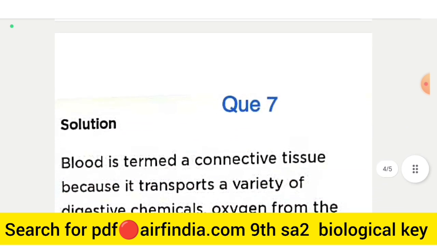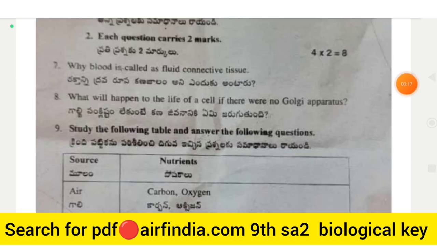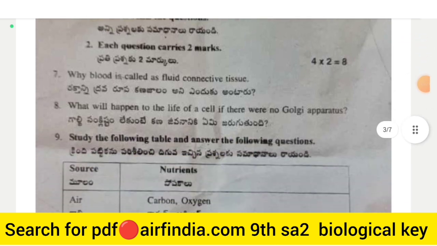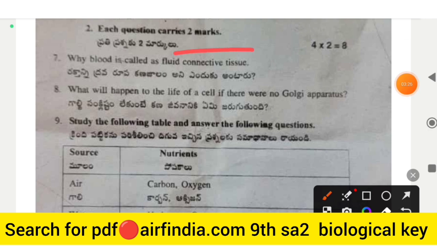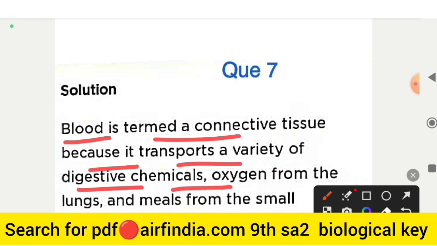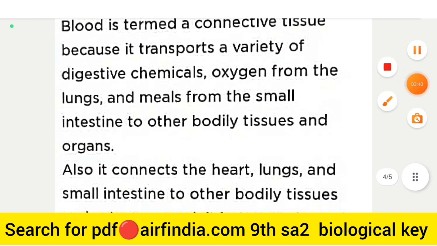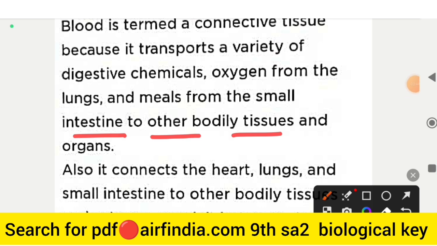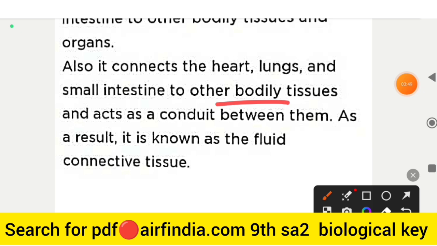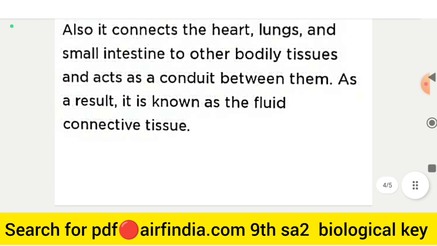The next is question number 7, in section 2, which is 8 marks. Question number 7 is: why is blood called a fluid connective tissue? Answer: blood is termed a connective tissue because it transports a variety of digestive chemicals, oxygen from the lungs and meals from the small intestine to other bodily tissues and organs. Also, it connects the heart, lungs and small intestines to other bodily tissues and acts as a conduit between them. As a result, it is known as a fluid connective tissue. This is your question number 7 answer.